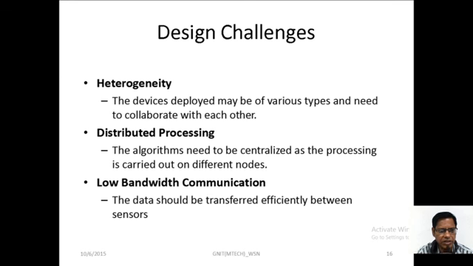Design challenges in sensors are heterogeneity, distributed processing, and low bandwidth communication. It is about heterogeneity and distributed processing. This is about the information processed centrally, whereas distributed processing is not central. And low bandwidth communication is used for these sensors. That is, data should be transferred efficiently between the sensors.